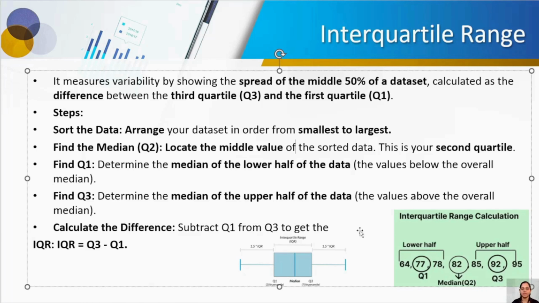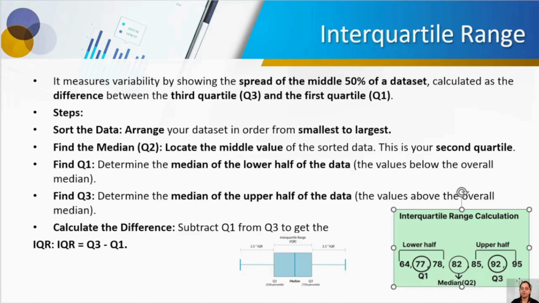So how are we calculating it? First, arrange the data set from smallest to largest. I have already explained this step in our previous videos, where we calculated from the box plot. It is a very helpful tool to find outliers. Then you locate the median value of the data set. After that, you take the other two halves and find the middle value of each, and that is how you get your range. You just need to take Q3 minus Q1.